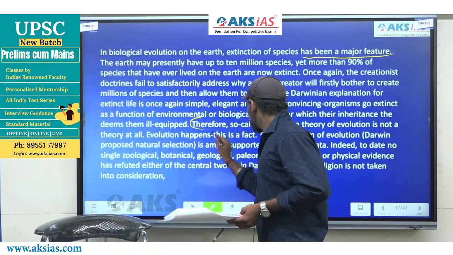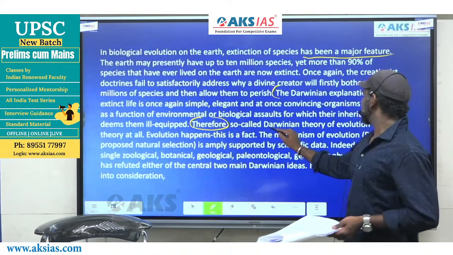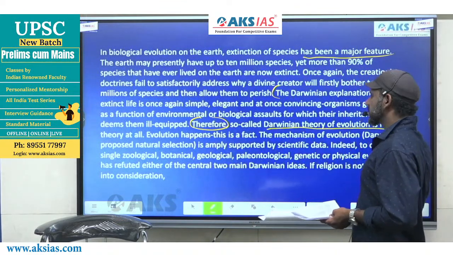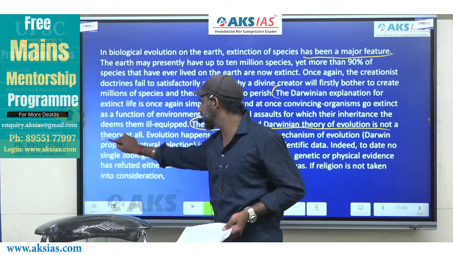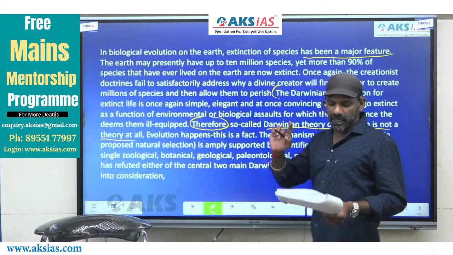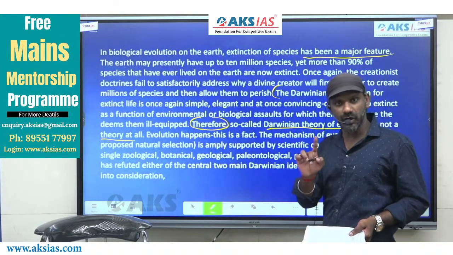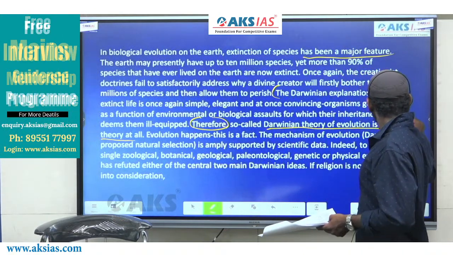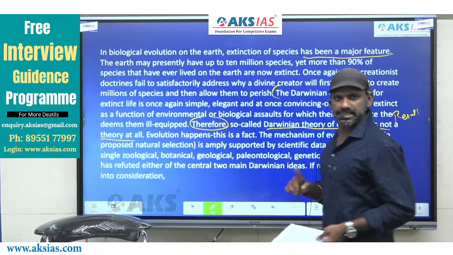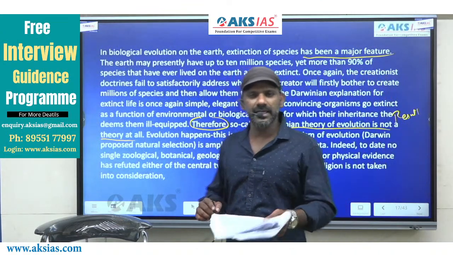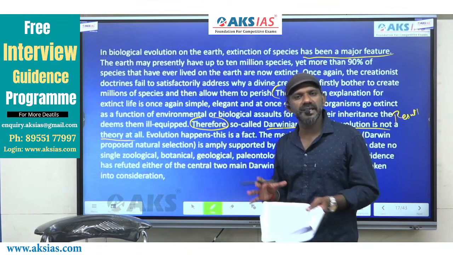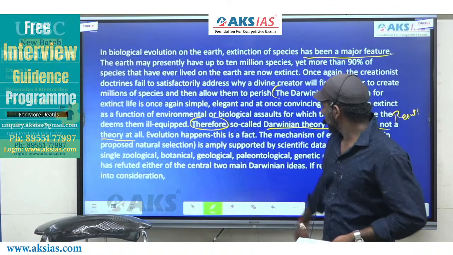Therefore, so-called Darwinian theory of evolution is not at all a theory at all. Darwinian theory of evolution is not at all a theory at all, is the result as per the question. Right? It is a statement given in the question. And as I told you, a reason and result must appear close to each other.